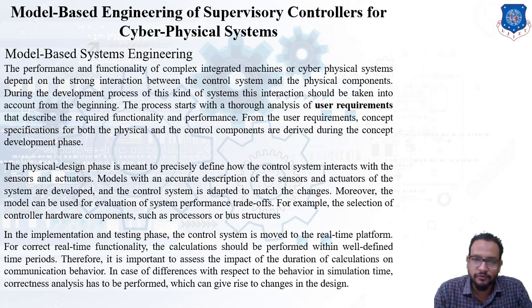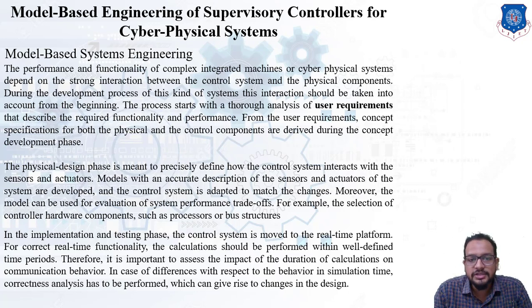The next phase is the physical design phase. What is the purpose of this phase? This phase defines how the control system interacts with the sensors and actuators. Models with an accurate description of the sensors and actuators of the system are developed in this physical design phase, remember. The purpose is to define how sensors and actuators are going to respond and operate, and the model of these components will be prepared in this design phase.